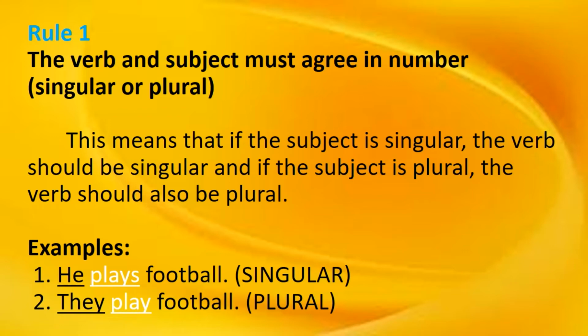The verb and the subject must agree in number, singular or plural. This means that if the subject is singular, the verb should be singular, and if the subject is plural, the verb should also be plural. For example, he plays football. So he is a third person singular. We can use the verb in present form, plays. He plays football. In second question, they play football. So they is a third person plural. We can use the verb play.